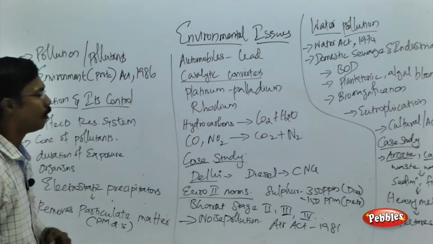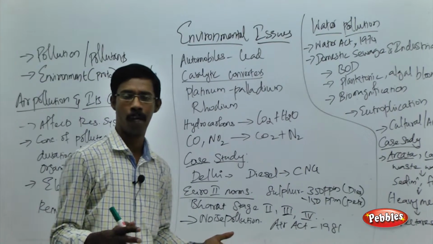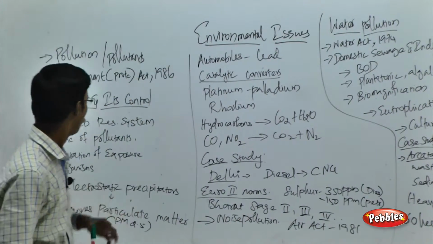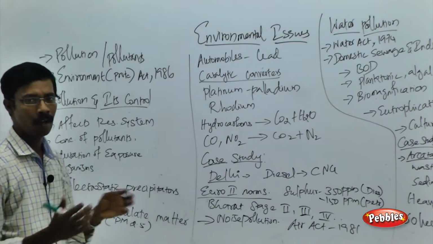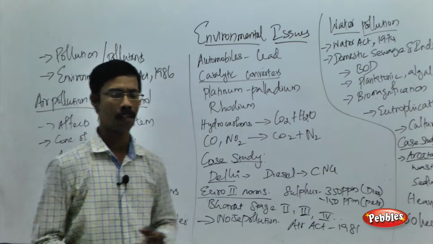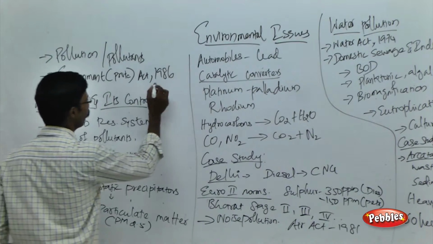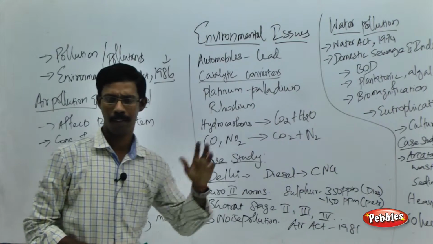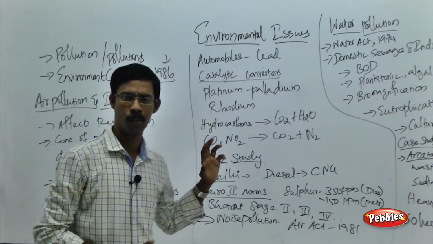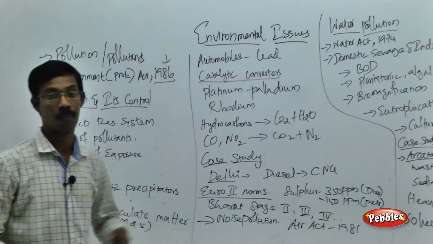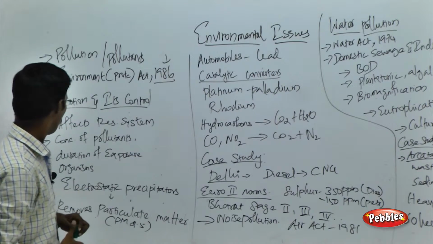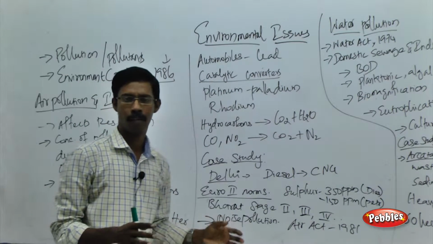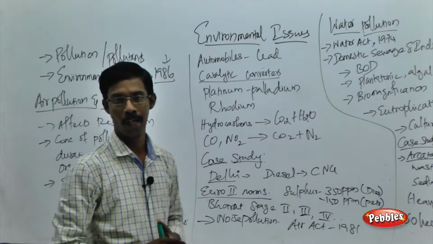And in India, to protect the environment, we have a law that is called the Environment Act or Environment Protection Act. It was formed in the year 1986. Okay, and the aim of the act is to protect the environment from human activities. Fine. We are going to start the discussion with air pollution and its control.